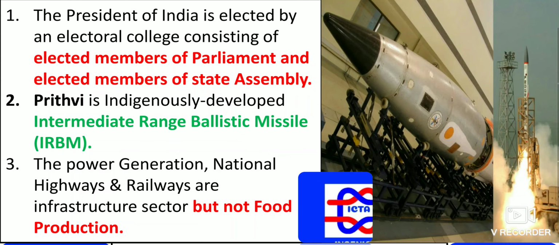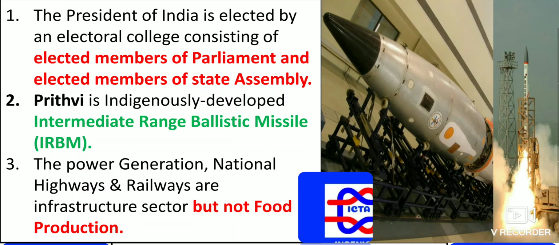Prithvi is an indigenously developed intermediate range ballistic missile, IRBM, developed by DRDO. That is the Prithvi missile, as you can see on the right side.